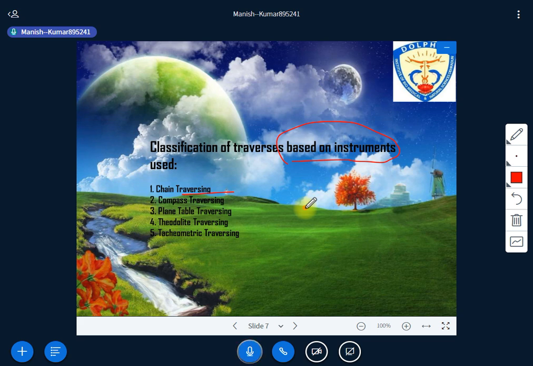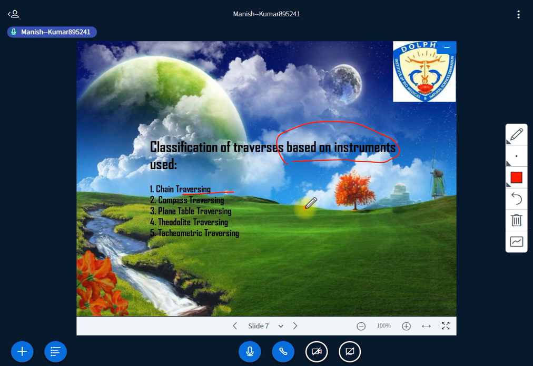Now compass traversing. In compass traversing we have some angular measurement because we have an instrument known as the compass. Then you have the plane table. When we discuss compass survey as per your syllabus, we will go into detail on compass traversing there itself. Since the topic currently going on is chain traversing, I am emphasizing only chain traversing, but this is the classification that you should keep in mind.